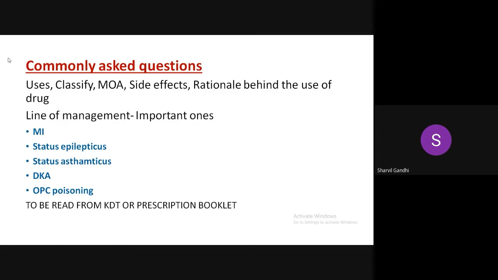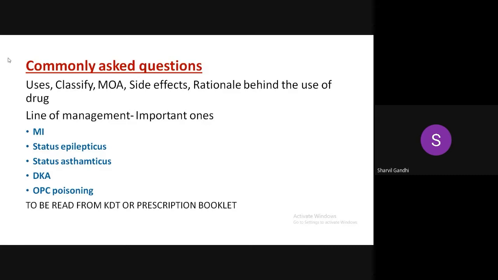What are the mechanisms of action of the following? For example, we were asked, what is the mechanism of action of phenytoin? Write about the side effects, everything about phenytoin. So this type of question you can be asked. Rationale behind the use of the drug, and importantly, you can get the line of management of the following conditions.